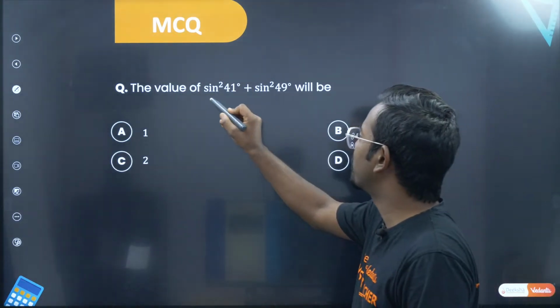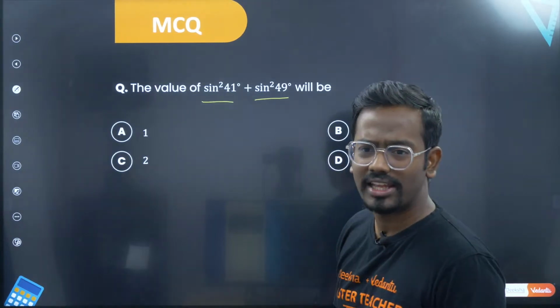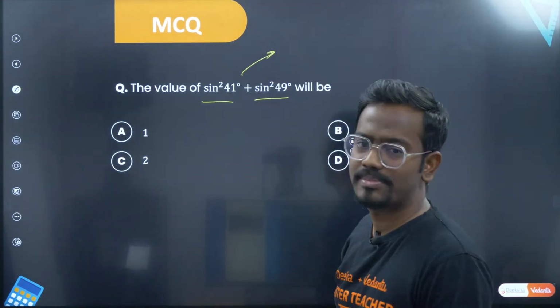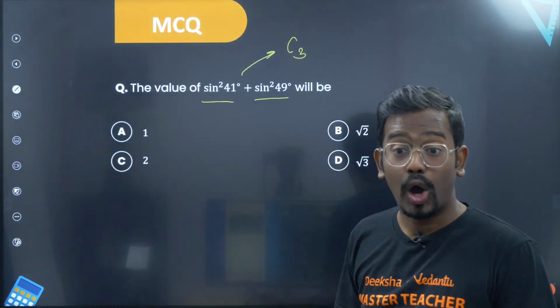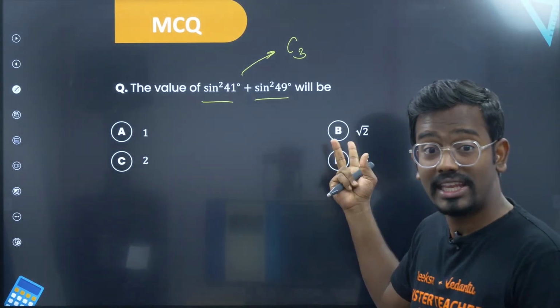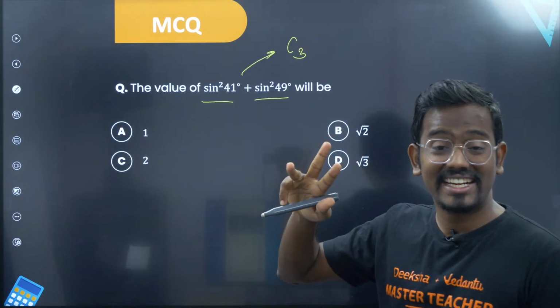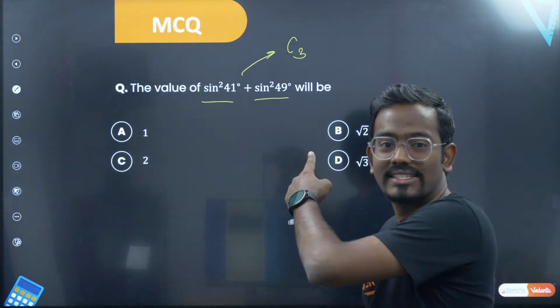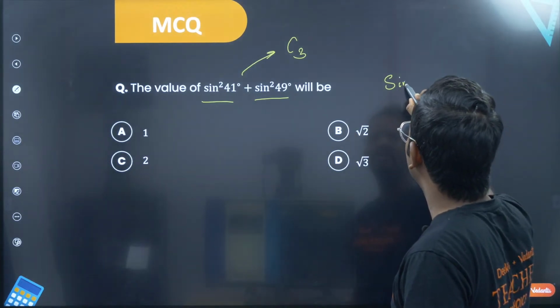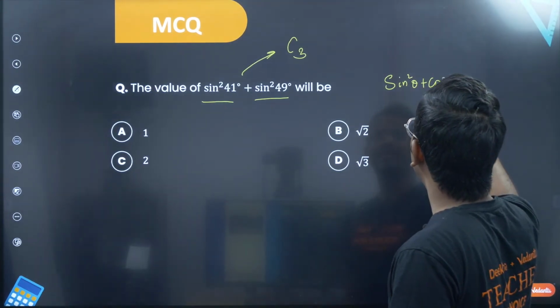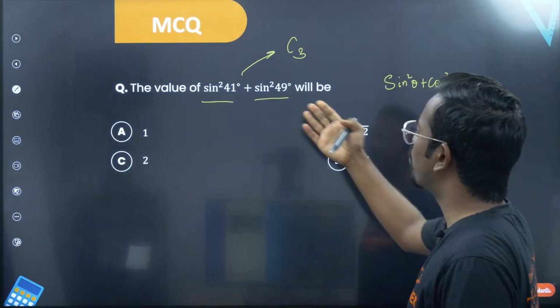So clearly you have sin square 41 plus sin square 49. This is a Category 3 question, that is, a question on identities. How do you use Category 3 questions? You only need to know 3 identities and that is enough. Since it is associated with sin square, sin square theta plus cos square theta is 1, but they have given both to be sin square.